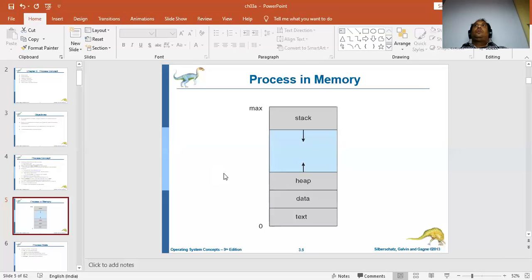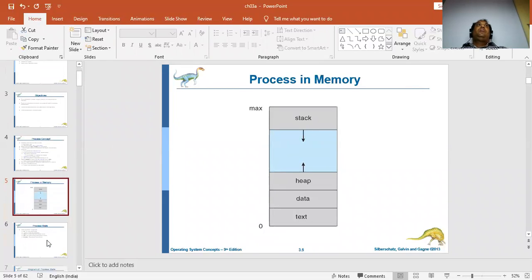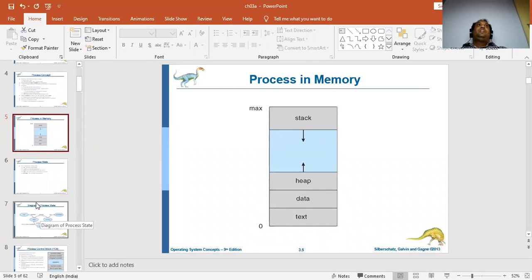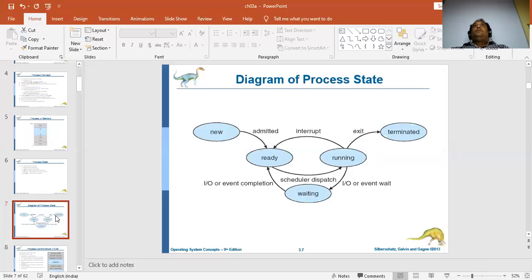Next, what we have is the diagram we have seen in the previous class. Remember the diagram. Whenever a new instruction comes, it will come to the ready state. From the ready state, it will go to the running state. If any interrupt has come, it will come back. If any input output request comes, it will go to the wait state, or it will complete and terminate. So this is the life cycle of a process. This is what we call the life cycle.